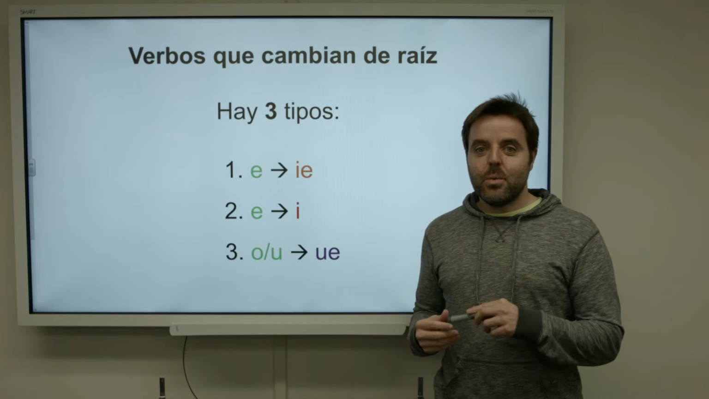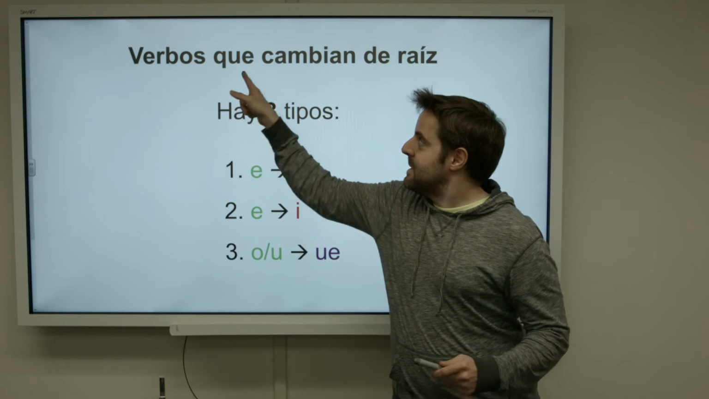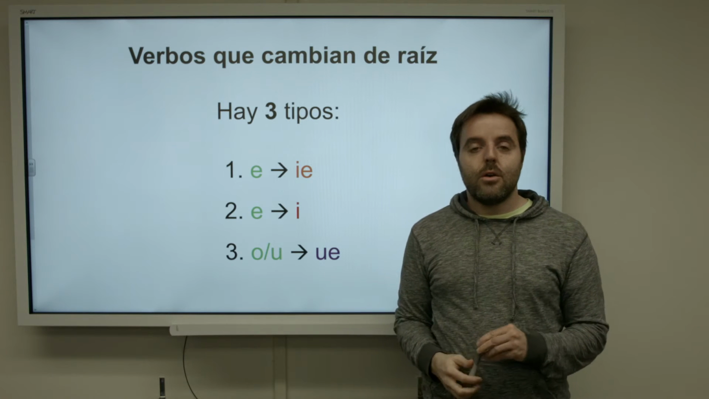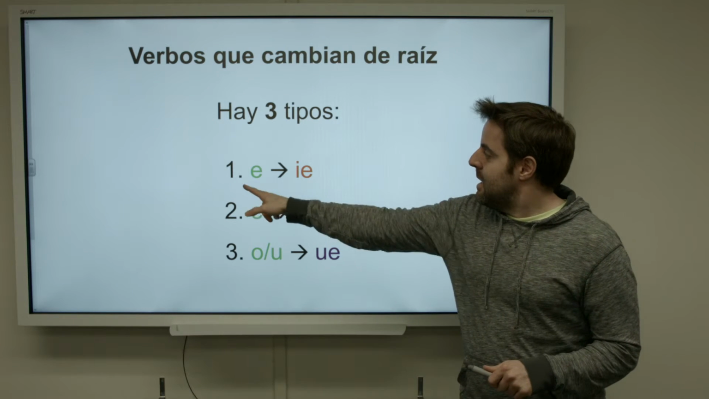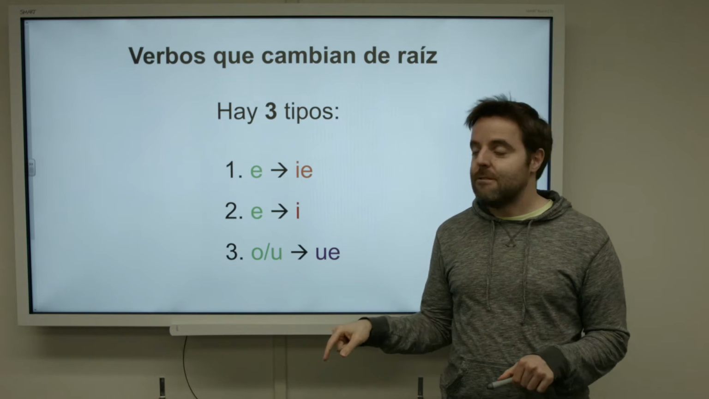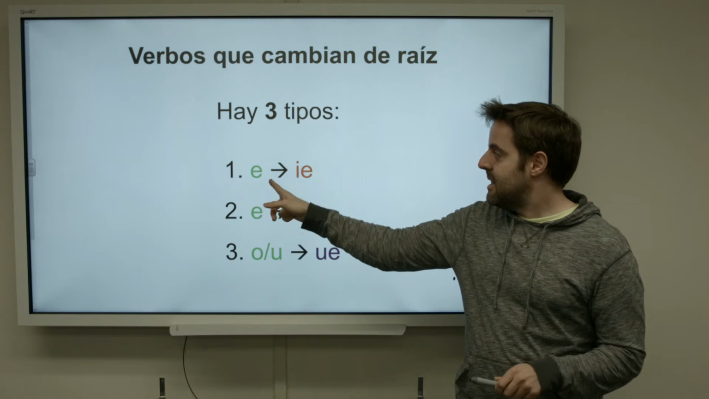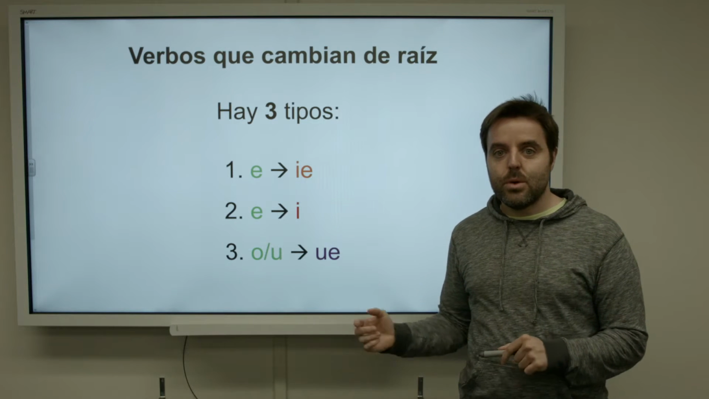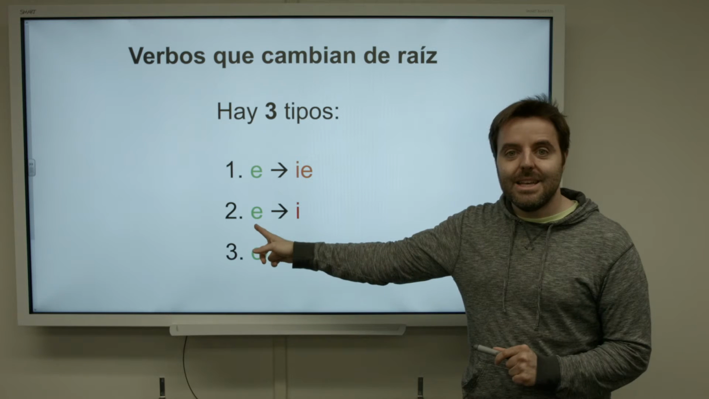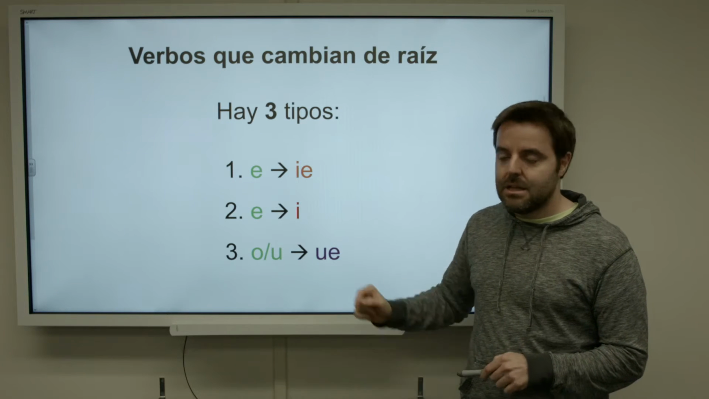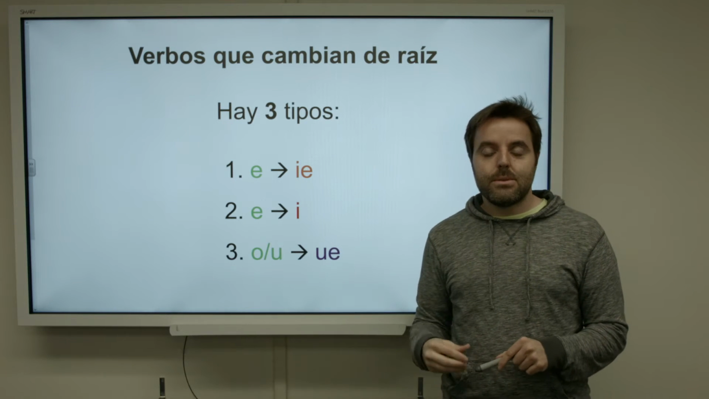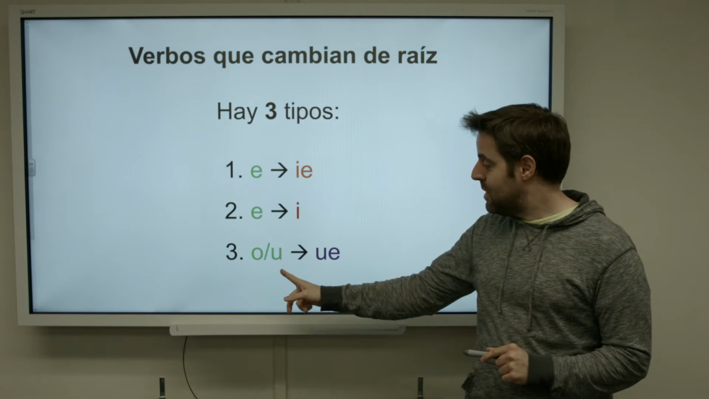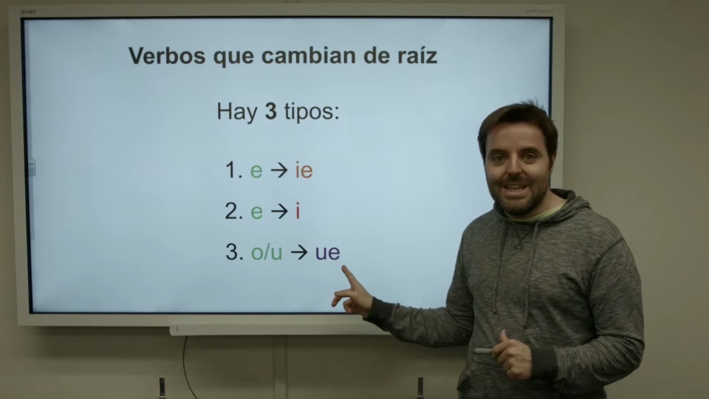In this video, we are going to talk about verbs that change the stem. We can find three types of verbs. Number one, verbs whose infinitive contains E, they change to IE. Second, verbs whose infinitive contains E, it changes to I. And third, verbs whose infinitive contains either O or U, and they change to UE.